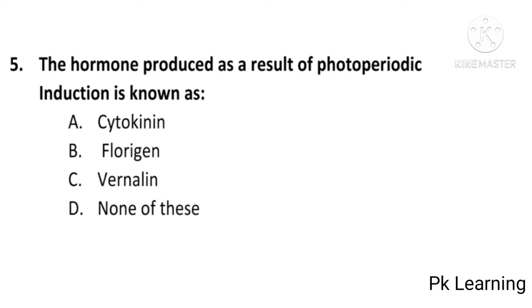The hormone produced as a result of photoperiodic induction is known as cytokinin, florigen, vanillin, or none of these? And the answer is B, florigen. The hormone produced as a result of photoperiodic induction is florigen. B is the correct option. And next question is